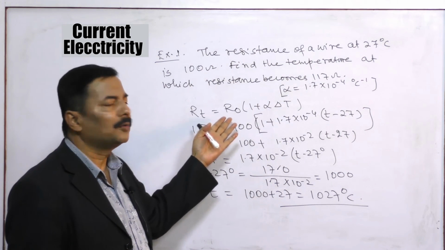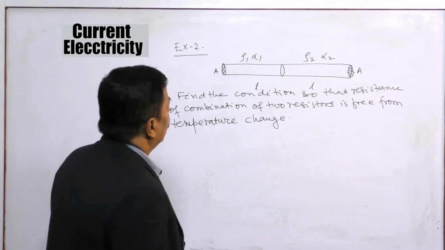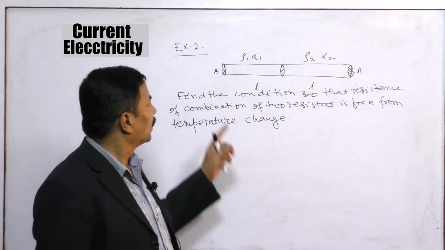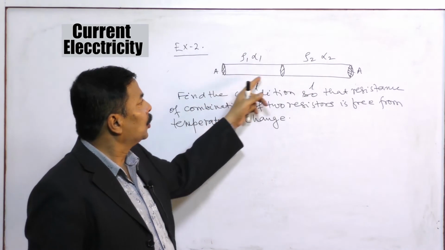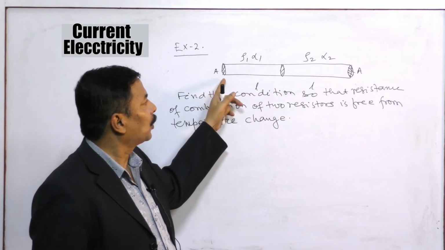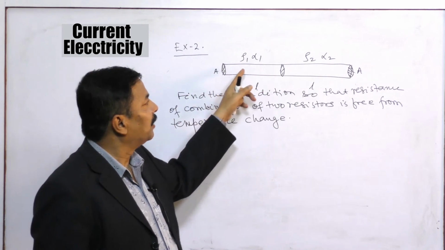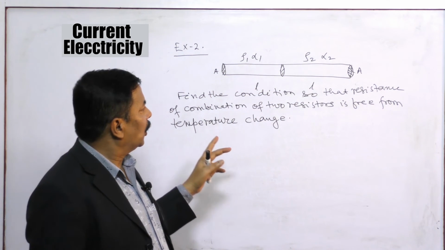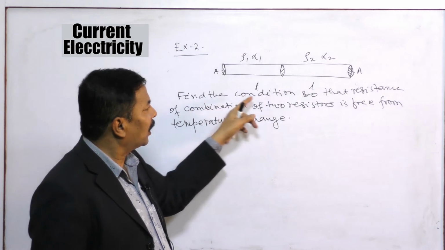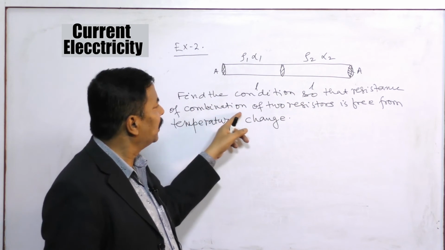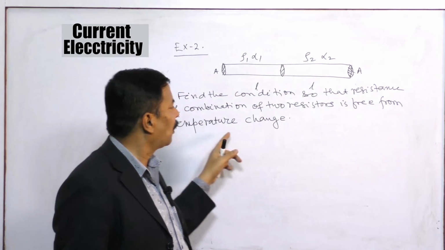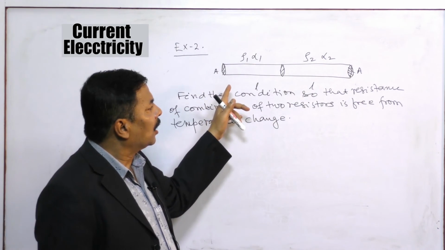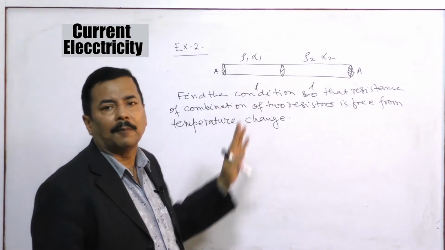This is the way we have applied the formula. Just now we have learned this formula and we have applied it in solving the numerical. Here is the question that we are going to discuss, second example. Two conductors are there, same cross-sectional area, same length. Material is different: rho 1, alpha 1, rho 2, alpha 2. You have to find the conditions so that resistance of the combination of the two resistors is free from temperature change. Whatever temperature you change, the resistance of this combination should not change.